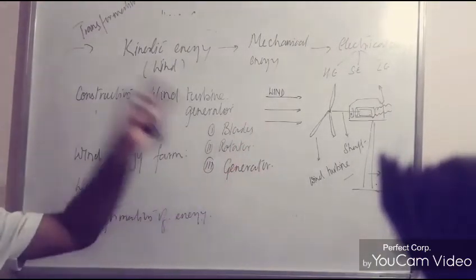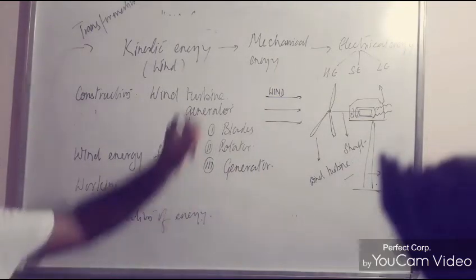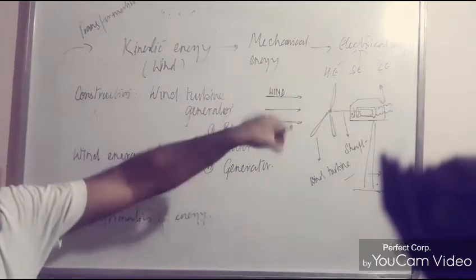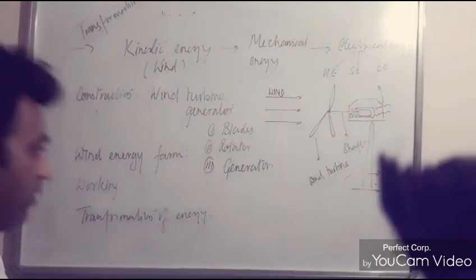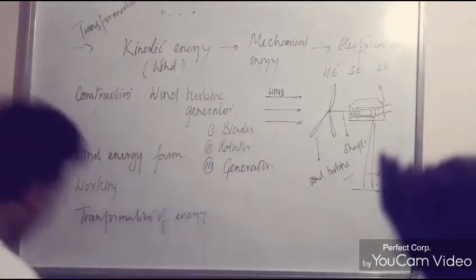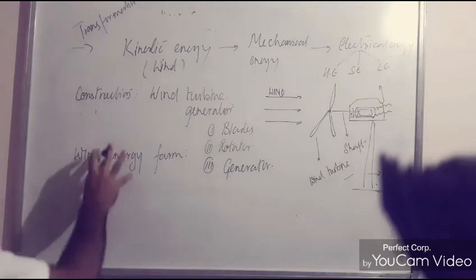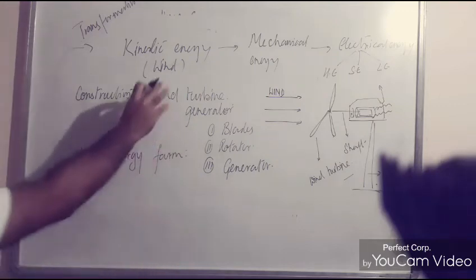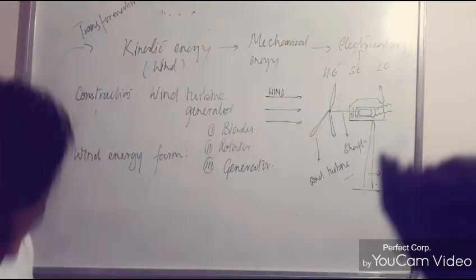This electricity via transformer or grids reaches your home, where it gets converted into heat energy, sound energy, light energy, or you can simply write it could be used in various forms. However, one thing again you have to note down, that the electricity so produced through a single wind turbine generator is very less.